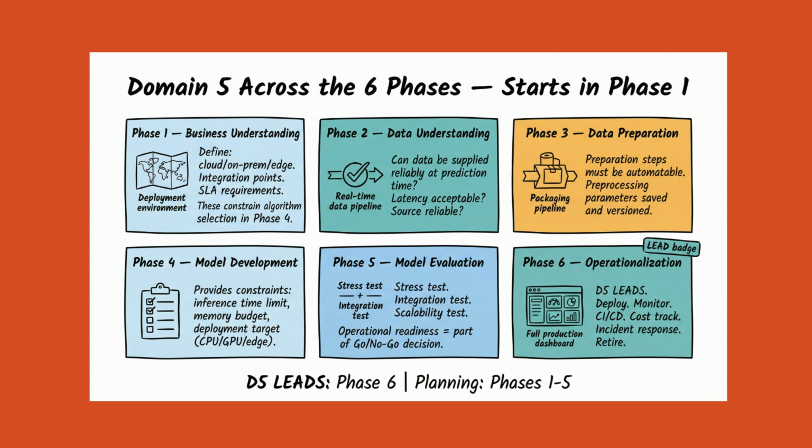In Phase 5, Domain 5 contributes stress testing, integration testing, and scalability testing to the evaluation plan. These results become part of the go or no-go decision, alongside technical accuracy and fairness metrics. In Phase 6, Domain 5 leads. Deployment, monitoring, CI/CD pipeline management, cost tracking, incident response, rollback execution, and model retirement planning are all Phase 6 Domain 5 activities.